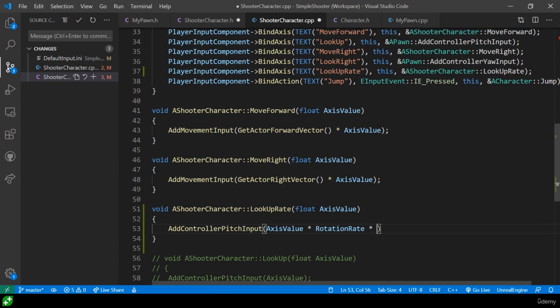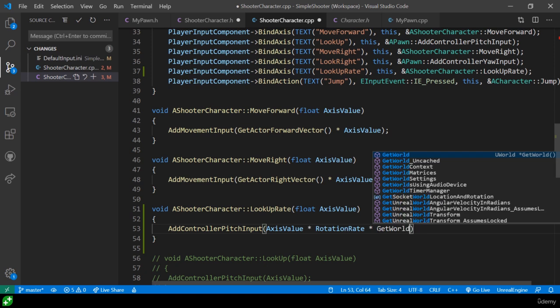So we do that by getting our delta seconds from the world. Now, what is delta seconds? That is the amount of time that it took for the last frame. So it's kind of the opposite of the frame rate. It's telling us how long a frame takes, which is great because that is the amount of time that we need to apply this movement over. So if you think about it, we've got a speed, we've got an amount of time that we need to apply that speed over. It gives us an amount of movement that we essentially want to apply to our controller pitch input. So that's what we want.